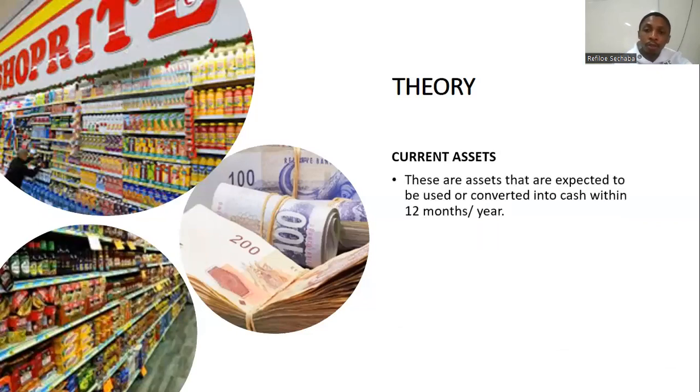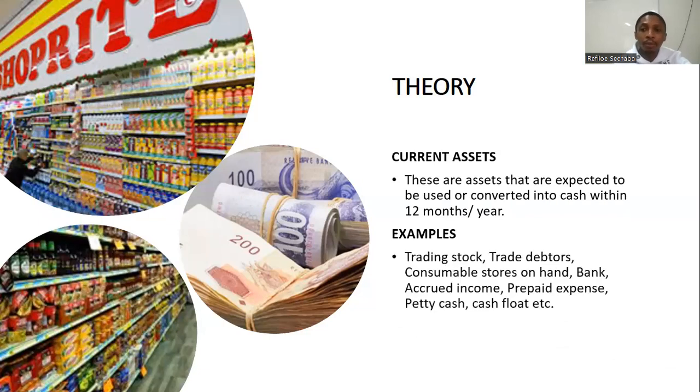A current asset is simply assets that are expected to be used or converted into cash within 12 months, like your trading stock. Trade debtors are the people that owe the business. We've got consumable stores on hand. We've got bank, accrued income, prepaid expense, petty cash, cash flow. All of this will be dealt with separately later on in your accounting syllabus. Trading stock is simply items that we buy in order to resell at a higher price. Here I also included that bank is the most liquid current asset. That is because bank is the most used up current asset in a business.